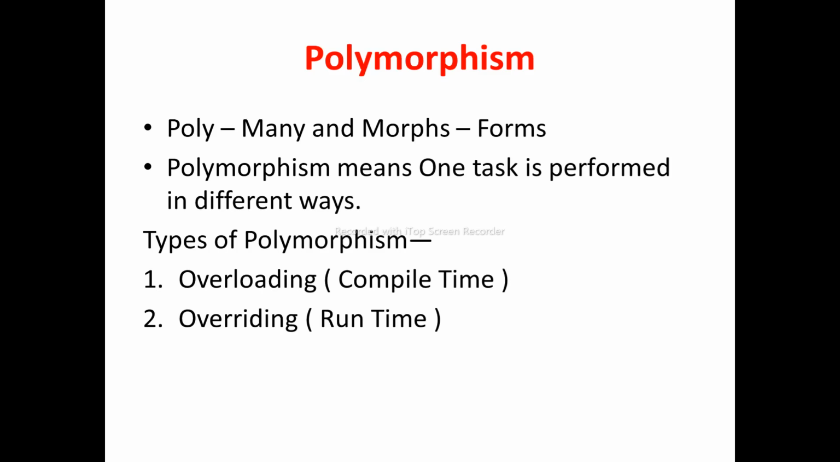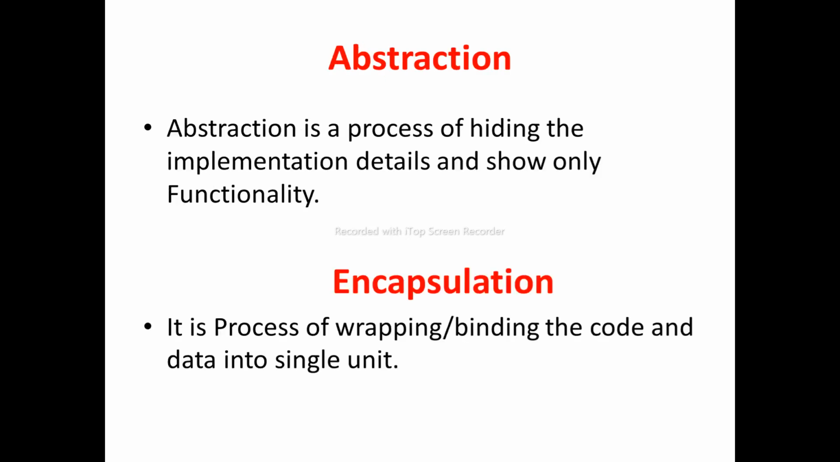Overloading means two or more methods have the same name but different parameters. Overriding means a subclass has the same methods as the parent class. The next concept is abstraction. Abstraction is the process of hiding the implementation details and showing only functionality. An example of abstraction is a mobile.